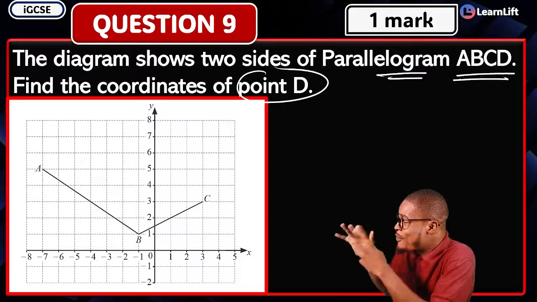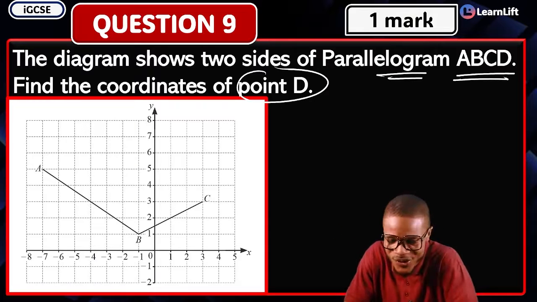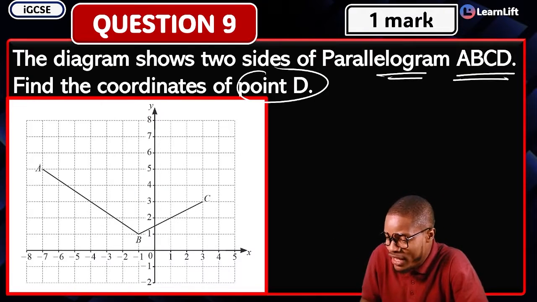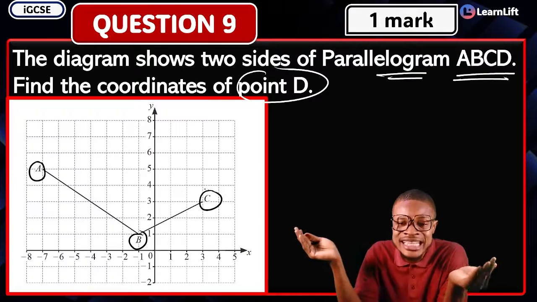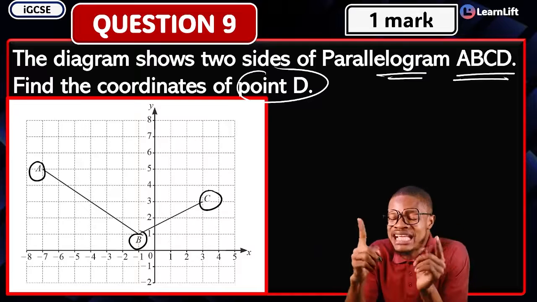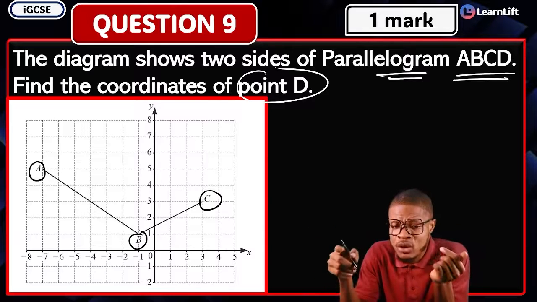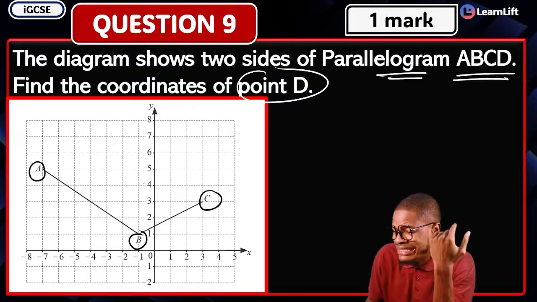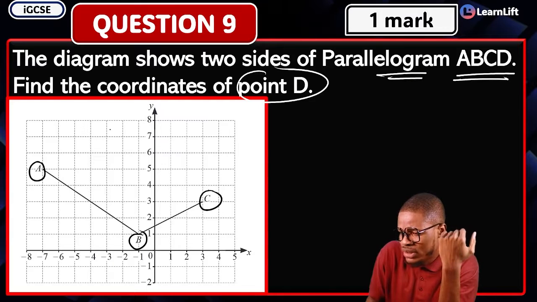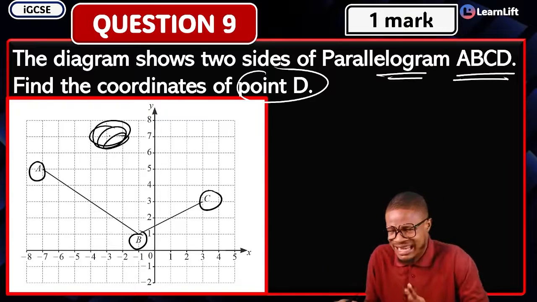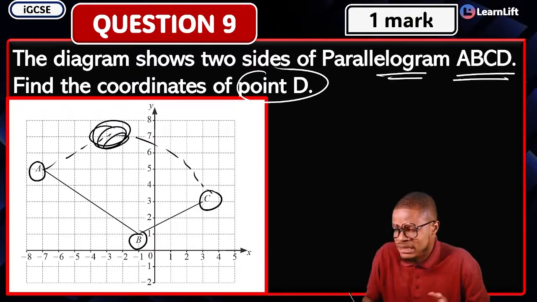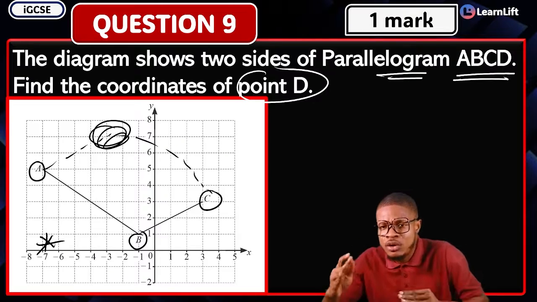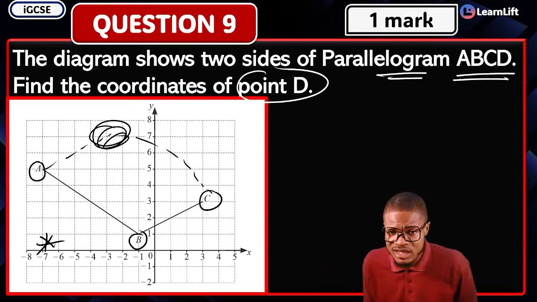Now look at the diagram. From this diagram, is there anything like D? No. The only thing we're given there, we're given your A, right? We're given your B, and then we're given C, but nothing like D. And we're told that it is a parallelogram. So if it is a parallelogram, that means I should be looking for my D around this region, in such a way that if I join it, I'm going to have something lovely like this. So you can't come and be finding D somewhere here. It's not possible. It's a parallelogram, so the shape must be perfect at the end of the day, right?